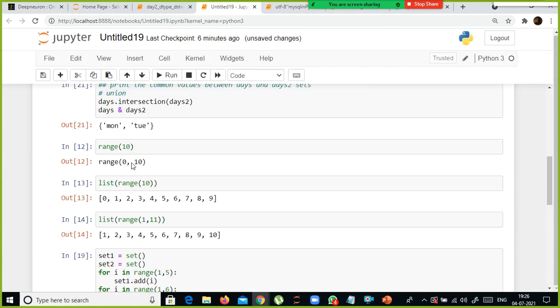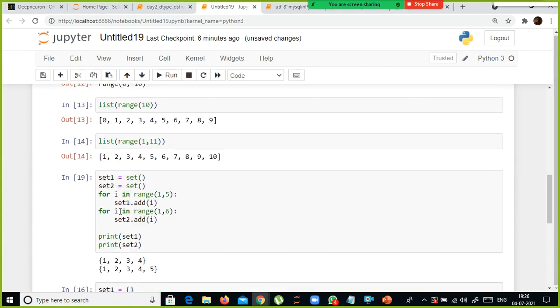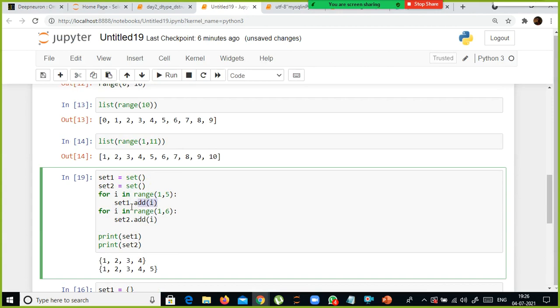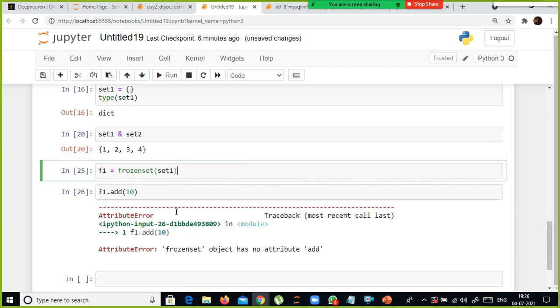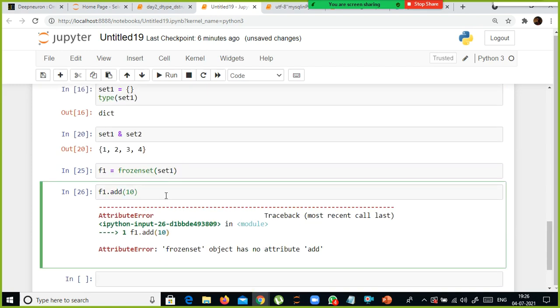But if you use the mutable set without frozen set, you can use the add function. Add is available with the traditional set. Whereas if you create a frozen set, you cannot add any value. You cannot modify. You cannot delete anything from this one.